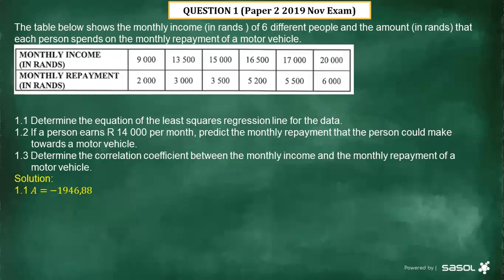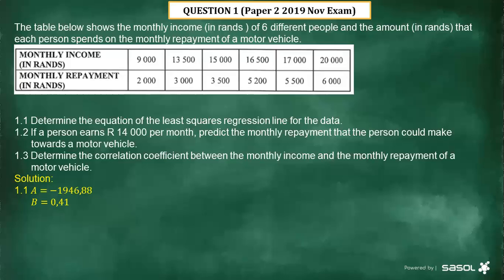So if you are in need of the value of A, you press that number. Which number is this? It's number 1, because that's where you find A. You press A, then you press the equal sign. Then you will find this value, which is negative 1,946.88. You write that value there. And then you go to B. To get B, remember you start that procedure again: Shift 1, then you press 5, and then you press 2 for the value of B. Then it's going to give us what?